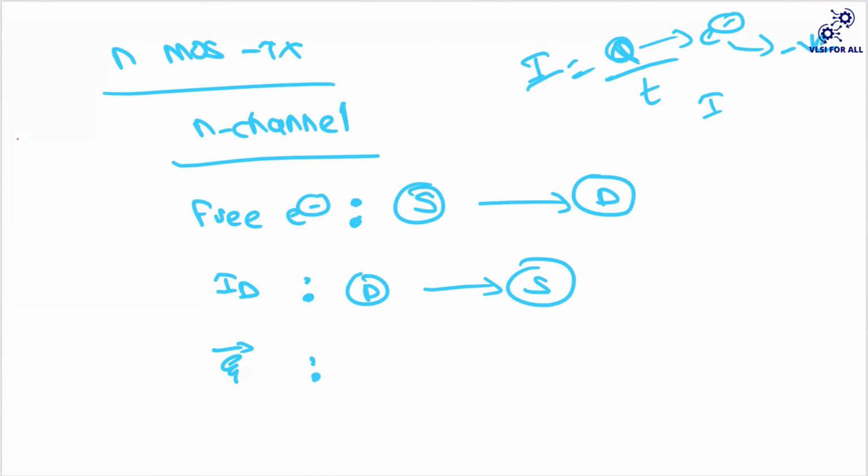And in your NMOS, your VD has to be always greater than your VS. So your electric field direction will always be from high potential to low potential, that is from your drain to source. Okay, so that is the case here. So let us now see the representation of this NMOS.